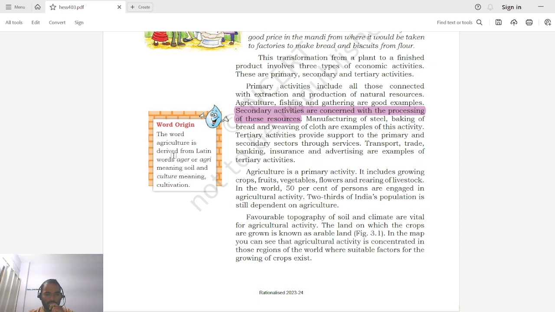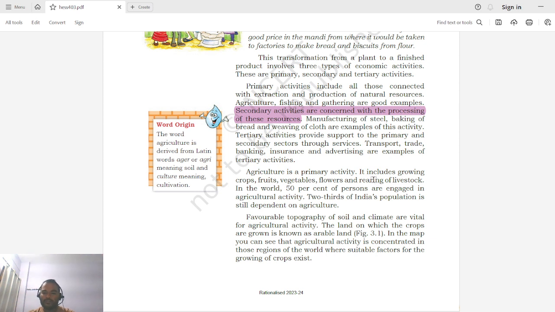Okay, so if you see, agriculture is a word which is derived from the Latin word ager or agri, which means soil, and culture means cultivation. So whatever is cultivated from soil, that is known as agriculture. Okay, so agriculture is a primary activity. It includes growing crops, fruits, vegetables, flowers, and rearing of livestock. So the activities that are involved in agriculture are basically growing crops, growing fruits, growing vegetables, growing flowers of different colors and rearing of livestock. So it means you can have buffaloes, ox,